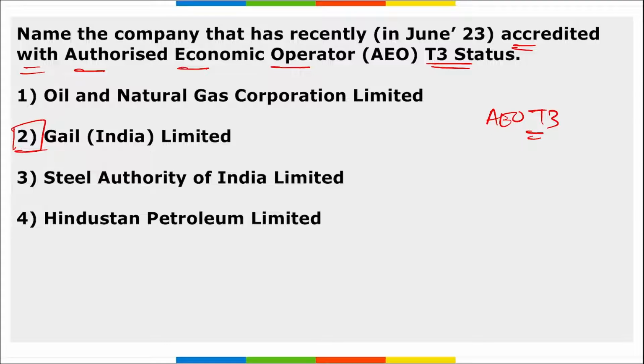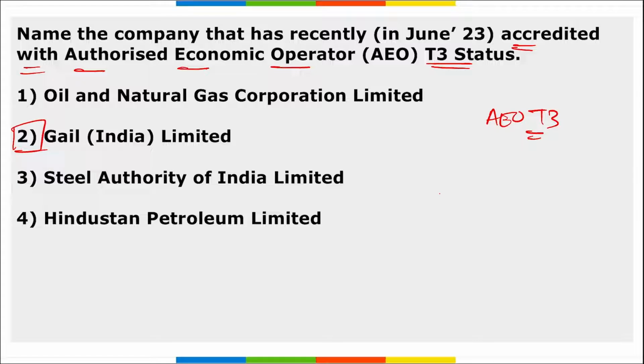With this AEO T3 status, remember, exporters and importers will be getting very different permissions. All right, they will be getting multiple benefits, in that their products or their containers won't be checked at multiple locations, and they will also be getting multiple additional benefits at the port. Correct?